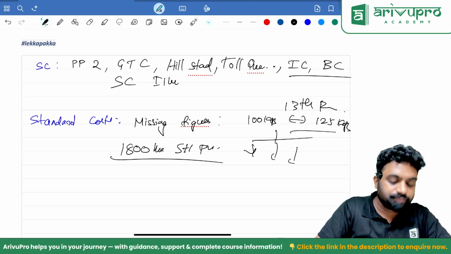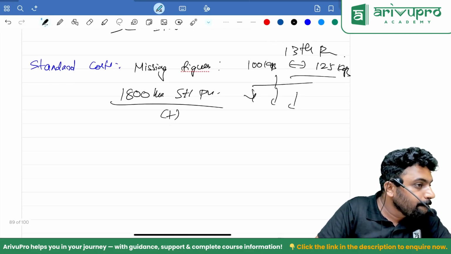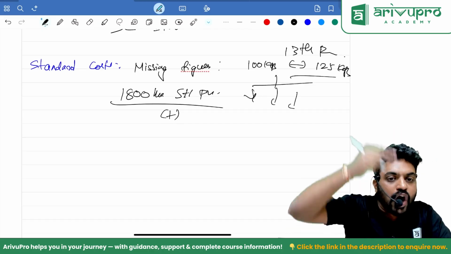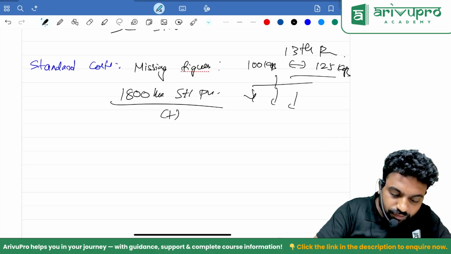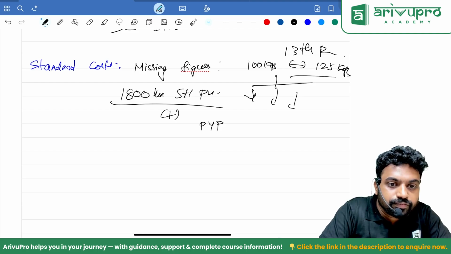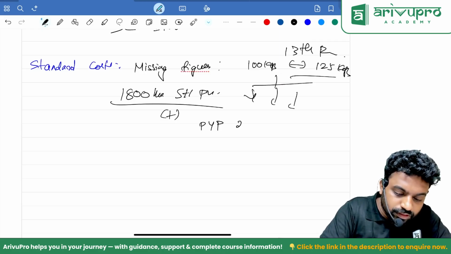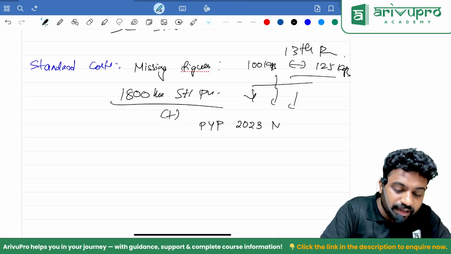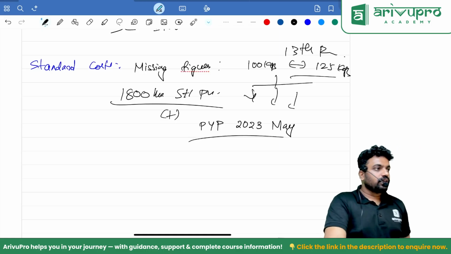Plus, yesterday we discussed one solid PYP. Material, labor, overhead, all things they have asked. Last but one. Which attempt? PYP 2023 May. This question. Compulsion.